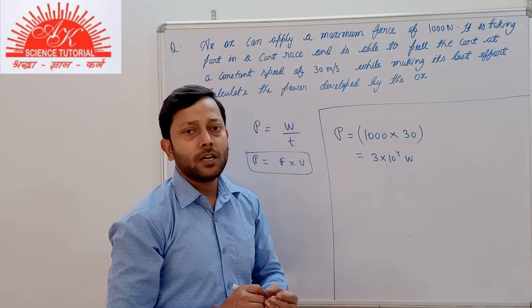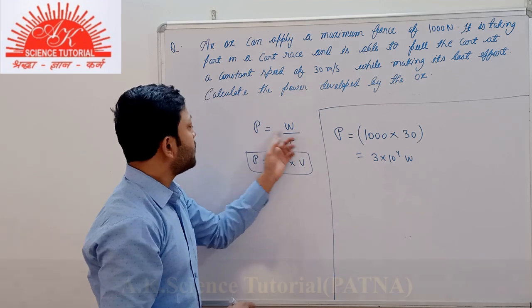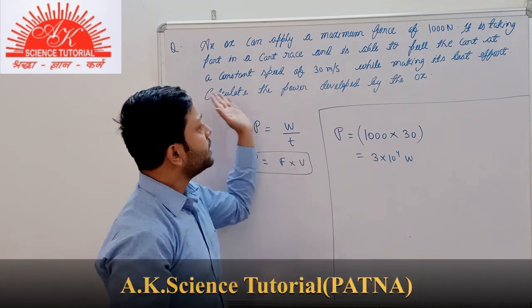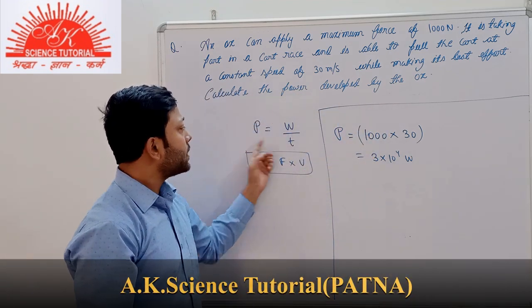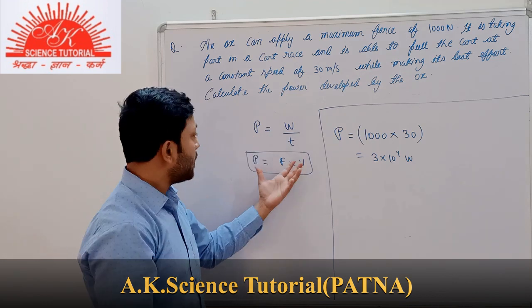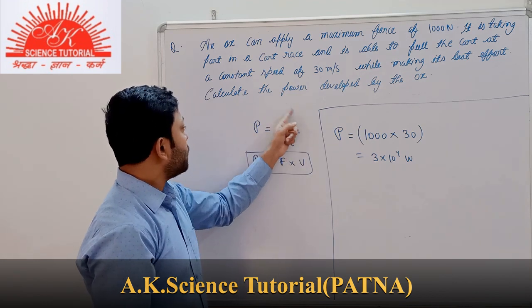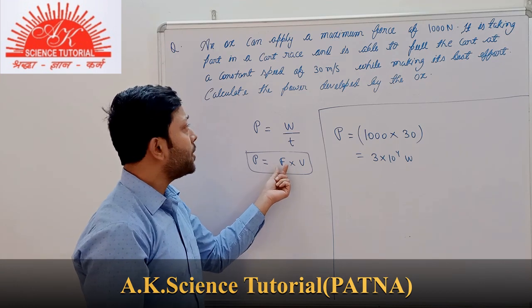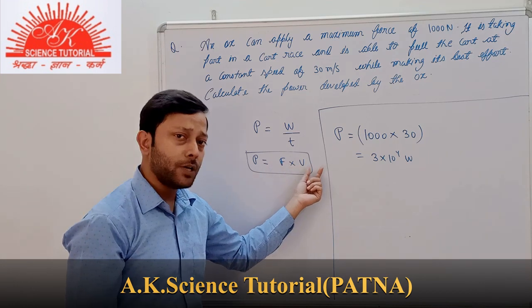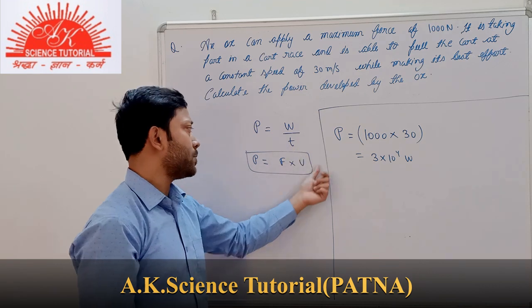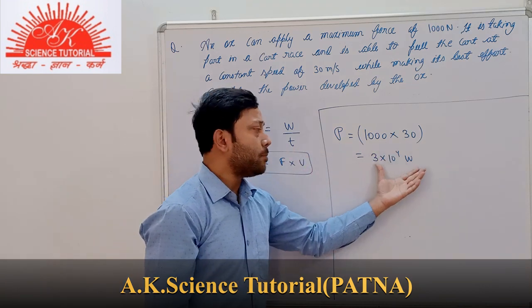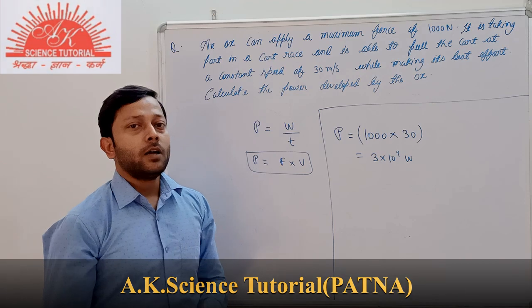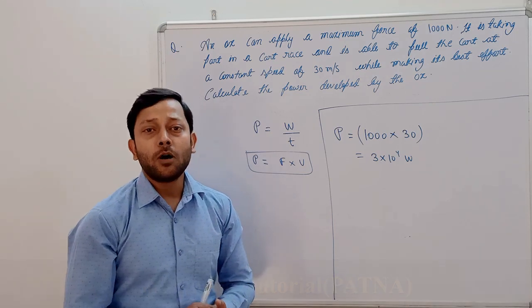I think the concept of power must be very clear to you. With the help of this example we got to know that if work and time are not given to us directly, but instead we are provided with the information of force and speed of the body, then we can use this expression to find the power developed by the body. Now, in the next part, we will get to know about energy.